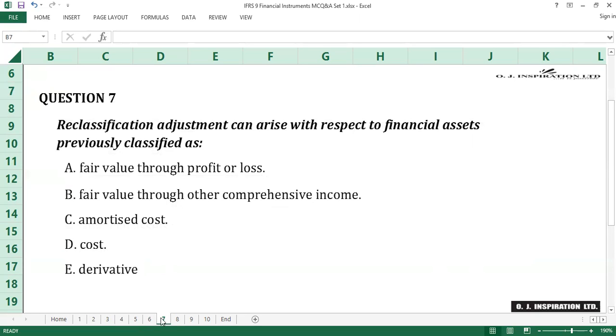Question number 7. The answer to question number 7 is B, fair value through other comprehensive income. If an entity reclassifies a financial asset out of the fair value through other comprehensive income measurement category into the fair value through profit or loss measurement category, the cumulative gain or loss previously recognized in other comprehensive income is reclassified from equity to profit or loss as a reclassification adjustment at the reclassification date. B is the answer to question number 7.